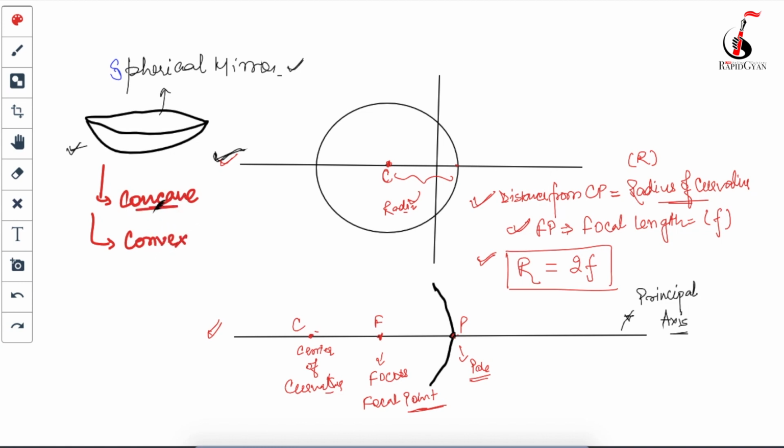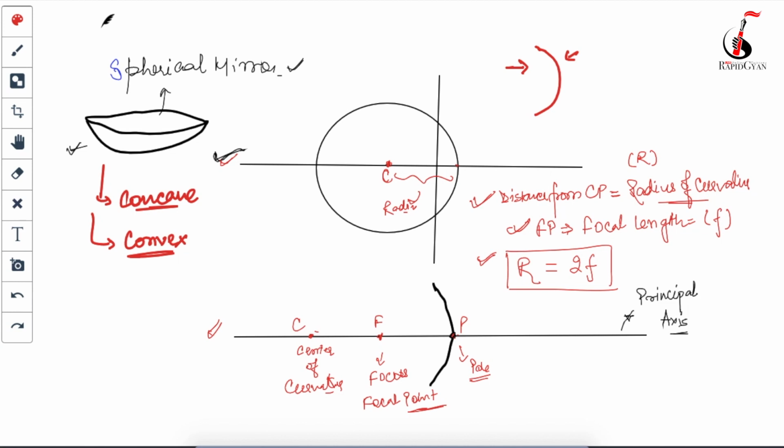It's very simple. This is the mirror, correct? This mirror can have a shining surface either inside or outside. Any spherical mirror whose reflecting surface is inside is called a concave mirror.